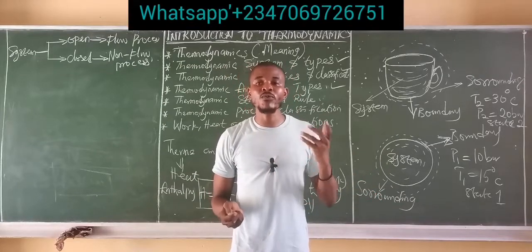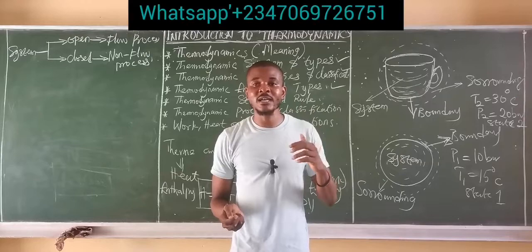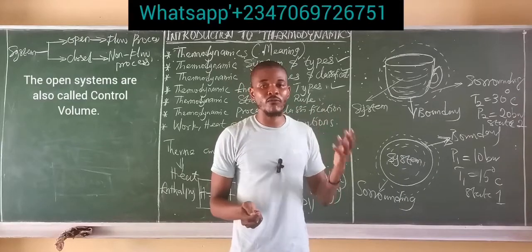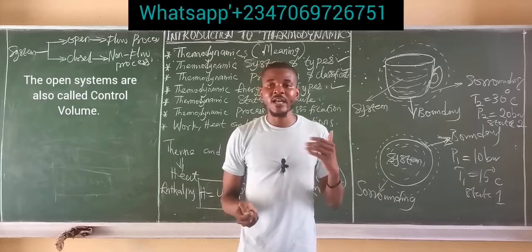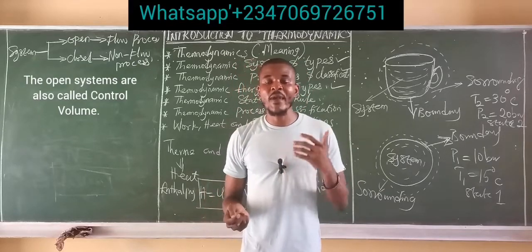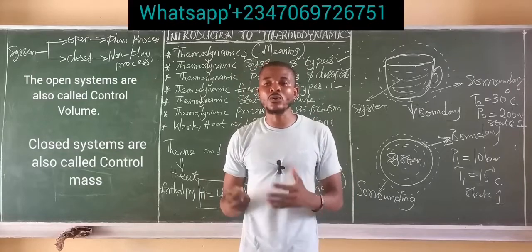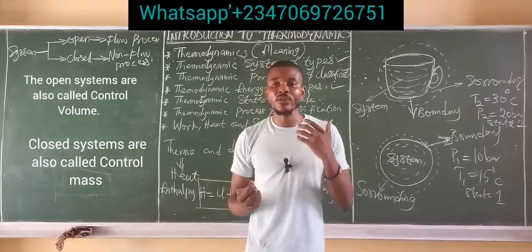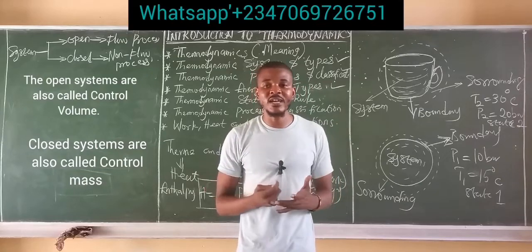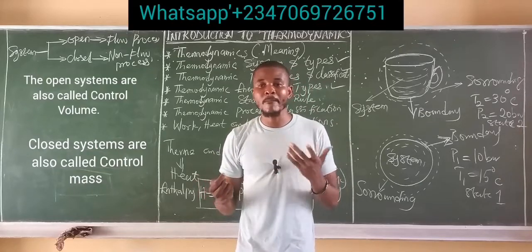Now, just before we move on, it is also important for you to know that open systems are also called control volumes, whereas closed systems are called control mass.